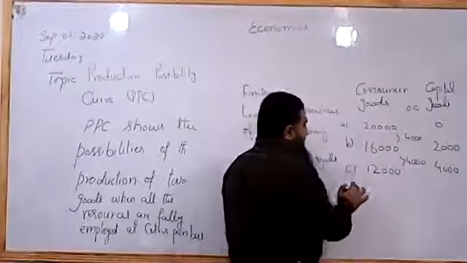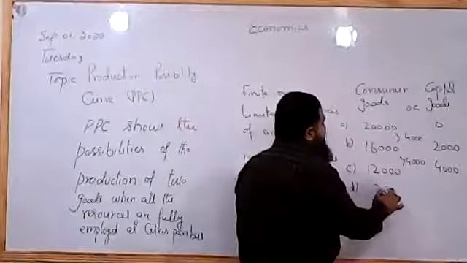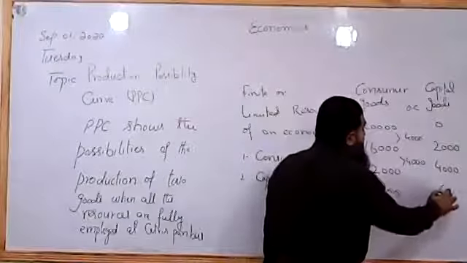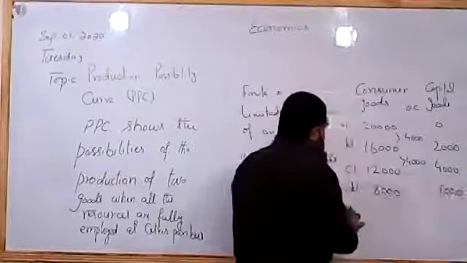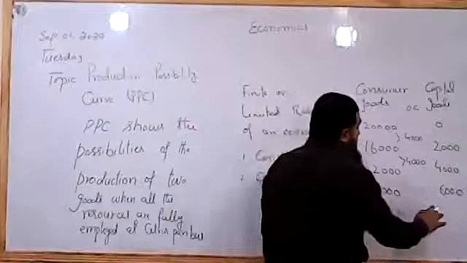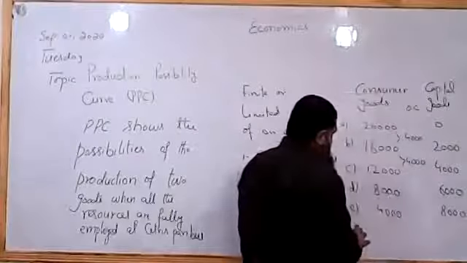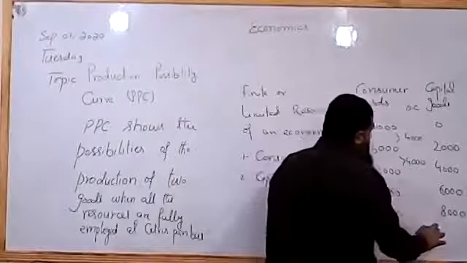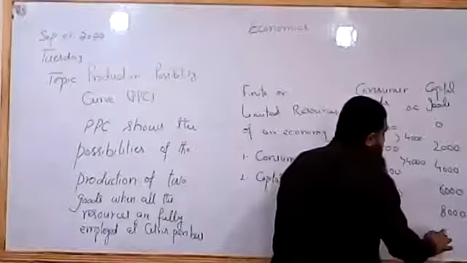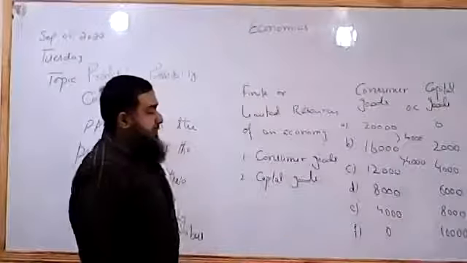In this specific example, here I am taking 8,000 and here I am taking 6,000. Then it is 4,000 and then it is 8,000. So the point F is that all the capital consumer goods are given up in order to produce all the capital items.